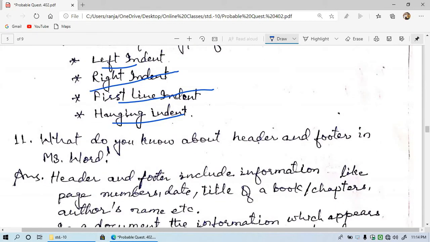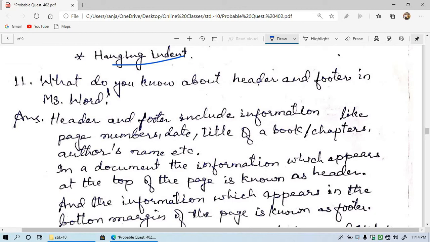Now let's see question number 11. What do you know about header and footer in MS Word? So what are a header and footer? Header means the upside and the footer means the downside. In my computer I have the taskbar in the downside, and in the upside we have different headings. This is a probable question for 2021.